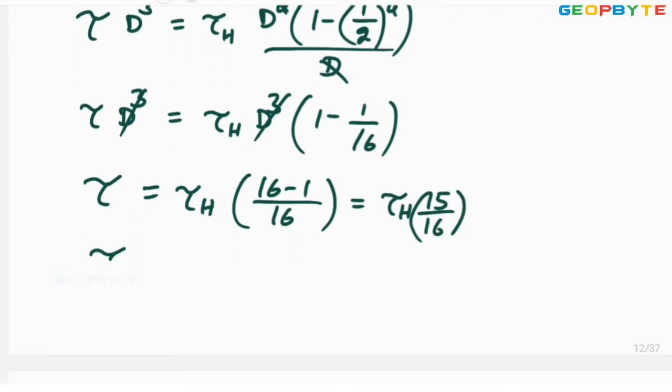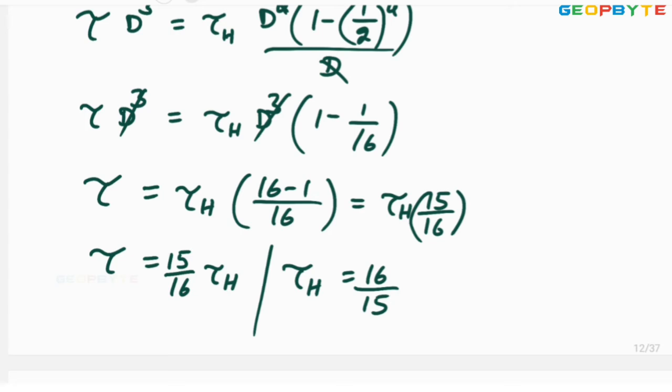So tau for the solid shaft equals 15 by 16 times the tau for the hollow shaft. Therefore, tau for the hollow shaft equals 16 by 15 times the tau for the solid shaft. This is 16 by 15.